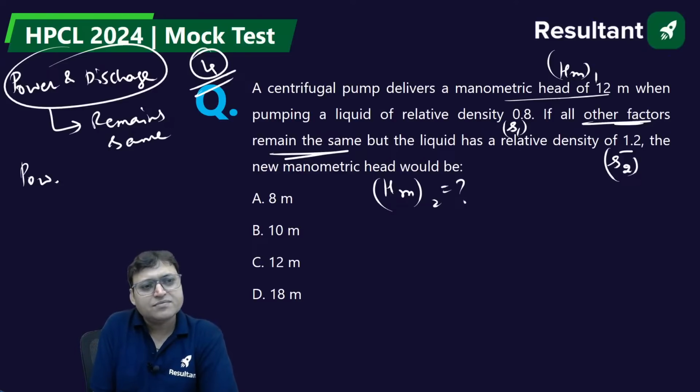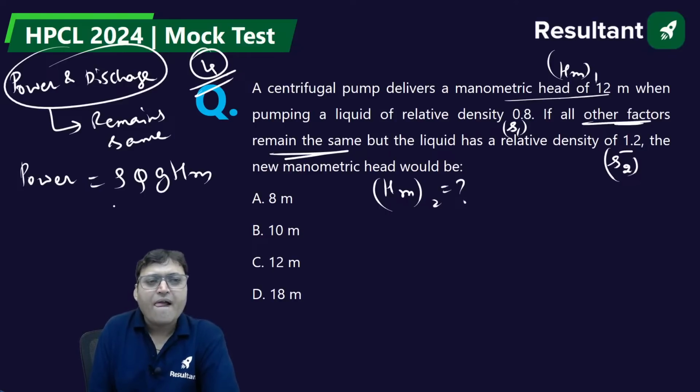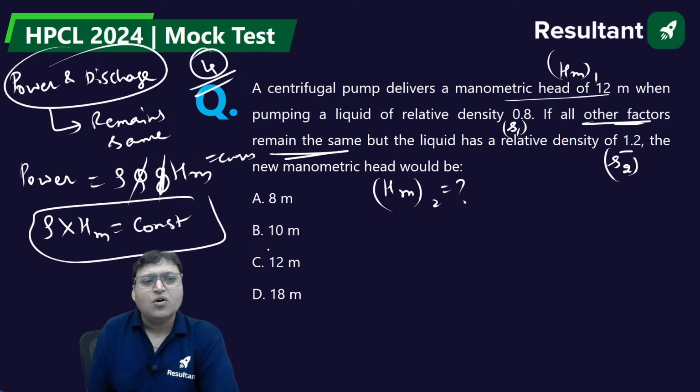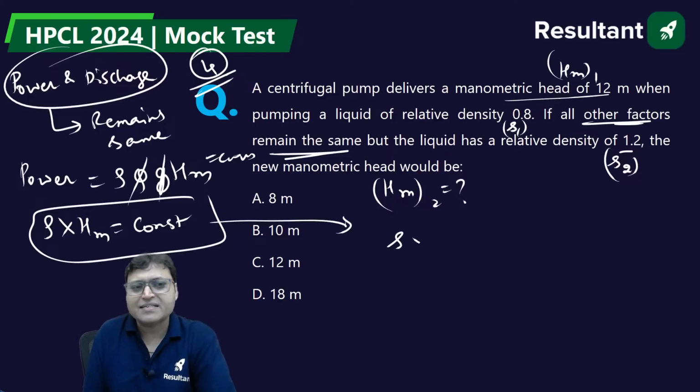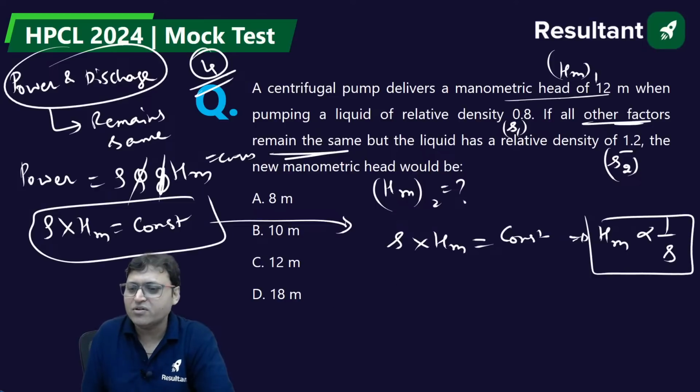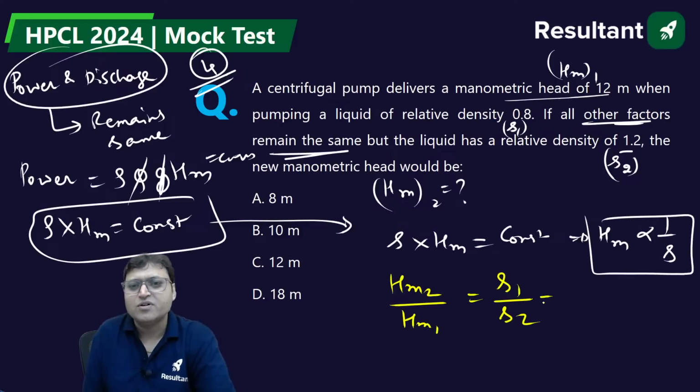What is the power? Rho into Q into g into HM. g is constant, power is constant, discharge is constant. So we can say rho into HM is constant, or rho can be written as S into HM is constant. So HM is inversely proportional to specific gravity. Yes or no? So HM2 upon HM1 is equal to S1 by S2. What was S1? 0.8. What was S2? 1.2.